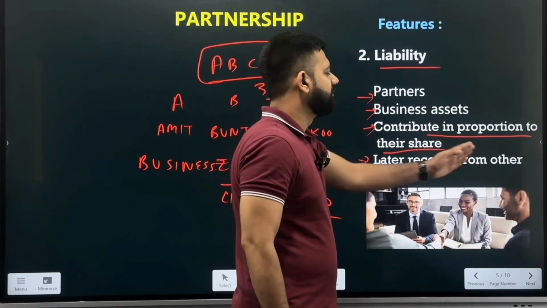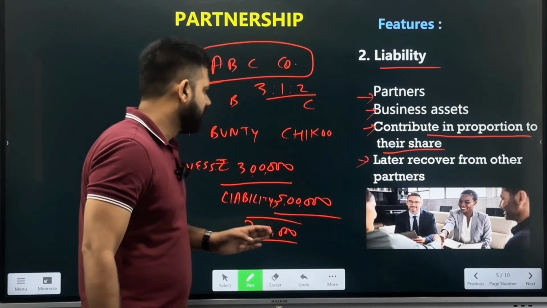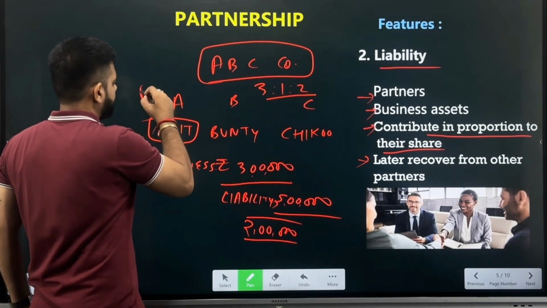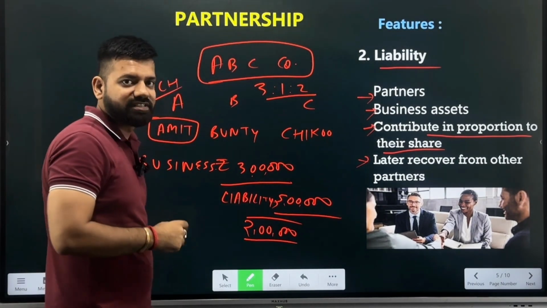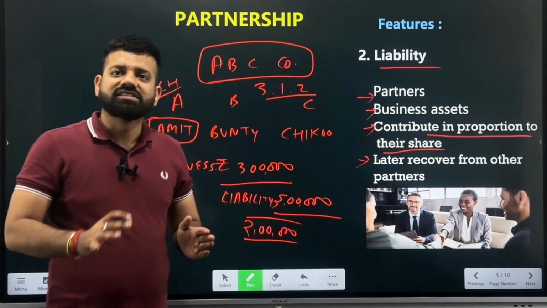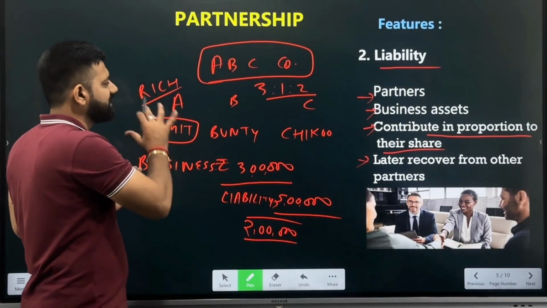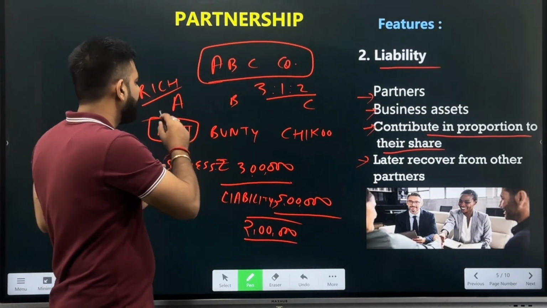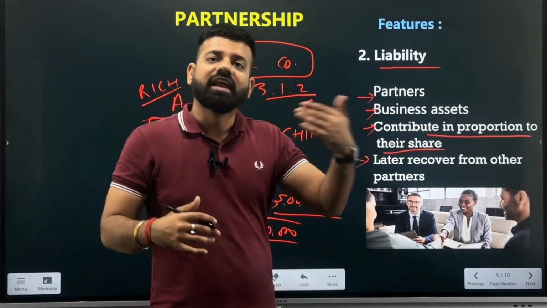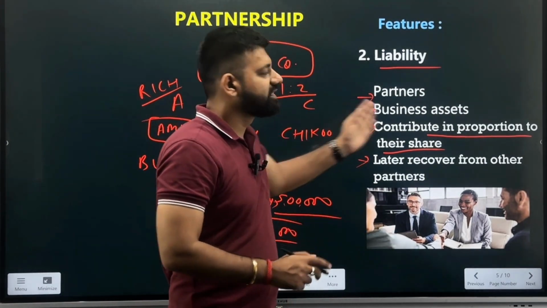Next, later recovery from other partners. In our example, Amit, because he was contributing 3 lakh for the business, was very rich. So now A will be paying off all the dues, and later on he can claim the amount which he has paid on his own from B and C. That is, if the business is facing the loss, if the business assets were not sufficient to pay and A was having the sufficient resources to pay off all the dues, now A will be paying the dues and he will be taking the amount which he has paid later on from B and C, right?